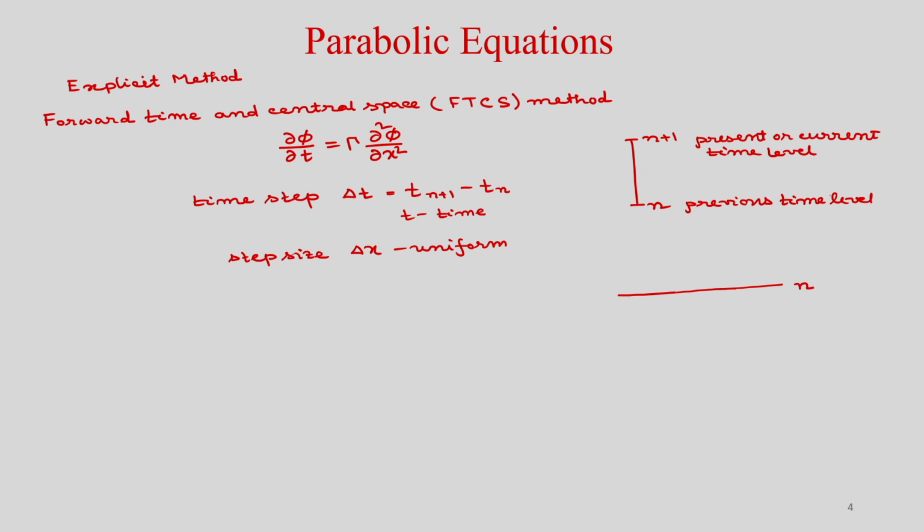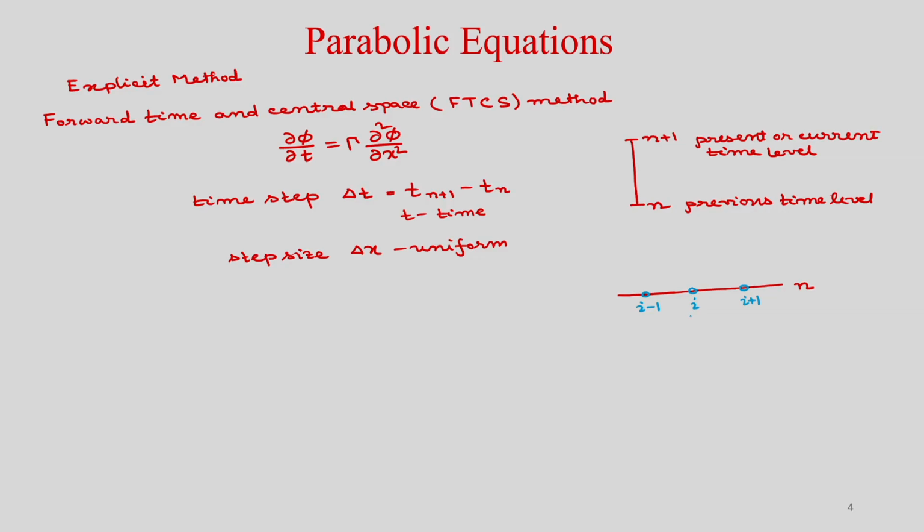So, if you take 3 points, this is your I, this is your I plus 1 and this is your I minus 1. So, we are considering the nth time level, which is the previous time level, and the values of the dependent variable at that time step are known. So, this is your phi I n, this is your phi I plus 1 n and this is your phi I minus 1 n.